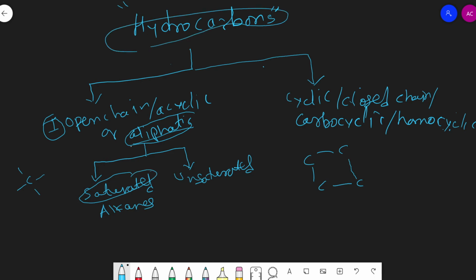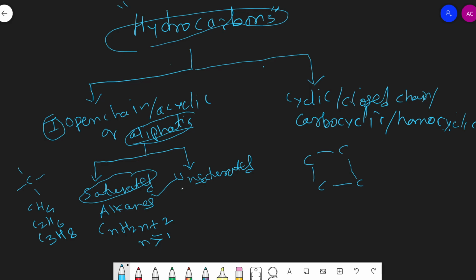They have the general molecular formula CnH2n+2, where n is greater than or equal to 1, and examples are CH4 methane, C2H6 ethane, C3H8 propane. So alkanes are aliphatic saturated hydrocarbons. This is one class of aliphatic hydrocarbon.